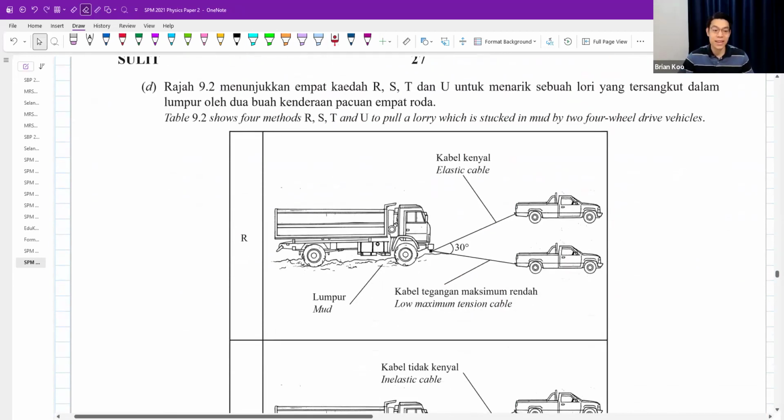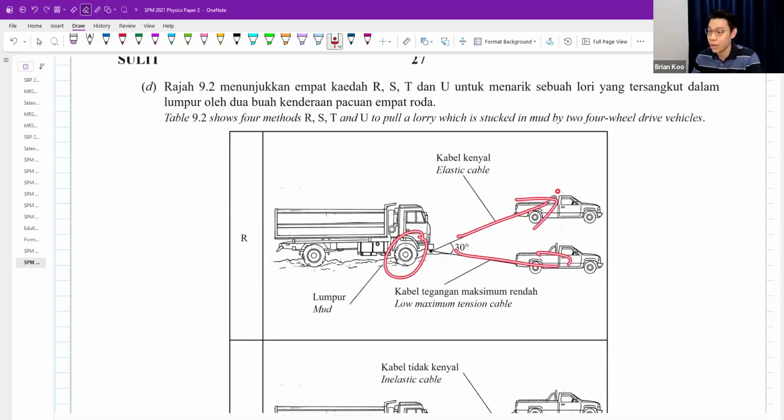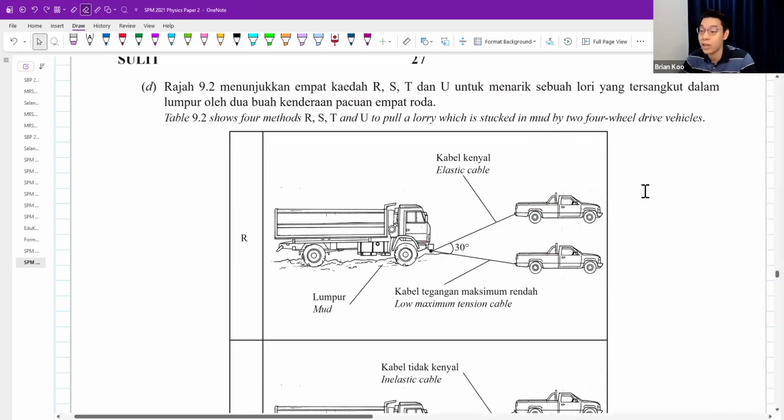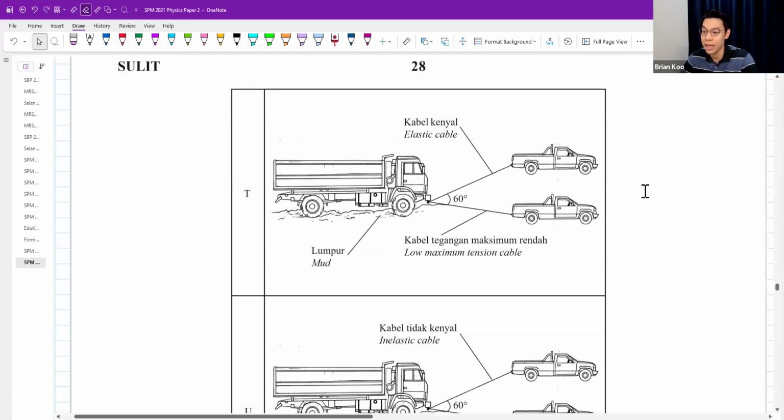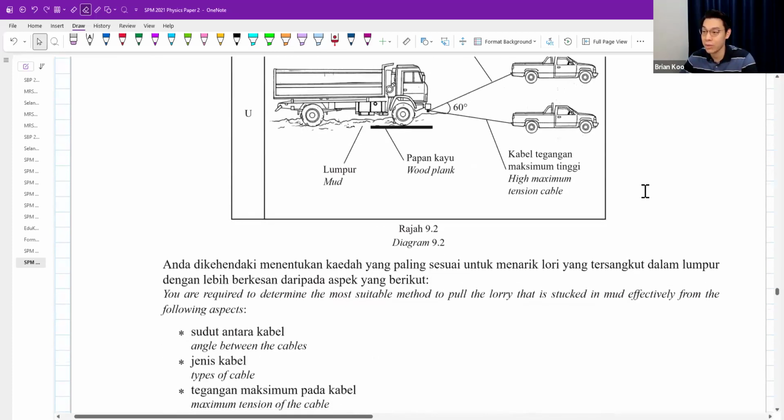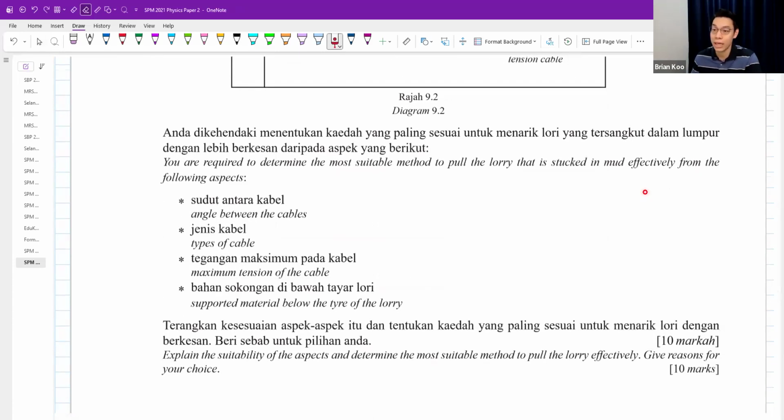Question D. The table shows 4 methods R, S, T, U to pull a lorry which is stuck in the mud by two four-wheel drive vehicles. Lorry stuck in mud. We want the four-wheel drive, the smaller car, to pull the lorry. You are required to determine the most suitable method to pull the lorry stuck in the mud.